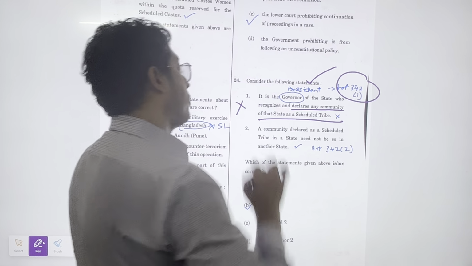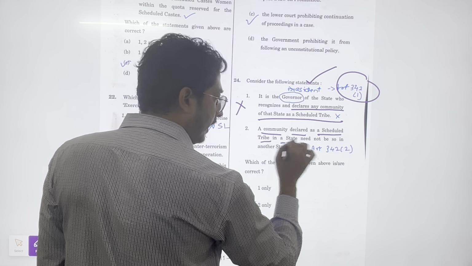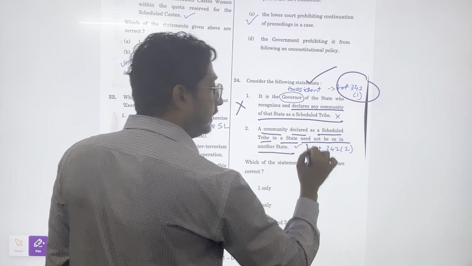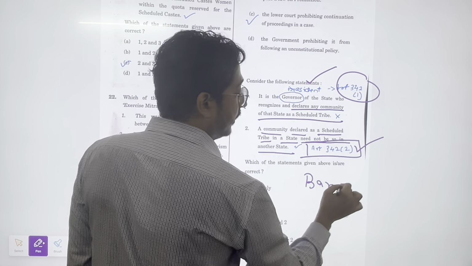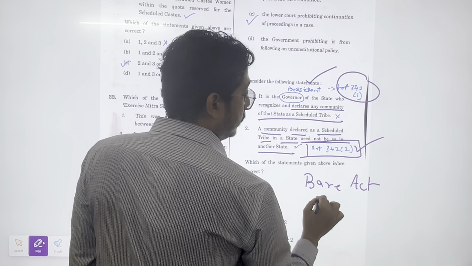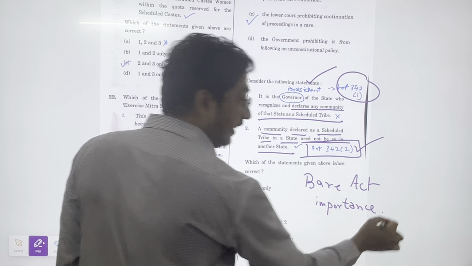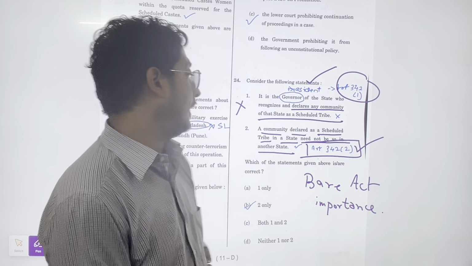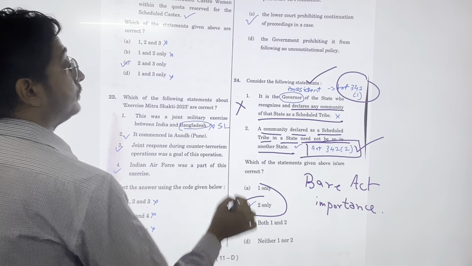So first statement is wrong. A community declared as a scheduled tribe in a state need not be so in another state. Absolutely correct. Article 342, Clause 2. Again, Bare Act significance. I always say if you read Bare Act, your 50-70% polity concepts will be cleared after you read Lakshmikant. Okay. So only 2 is correct.